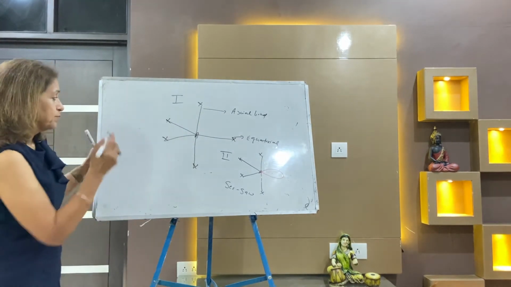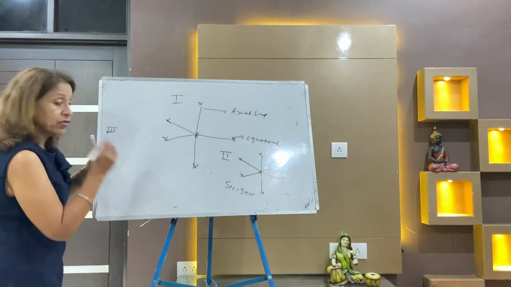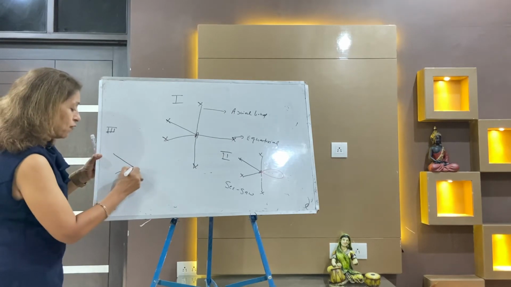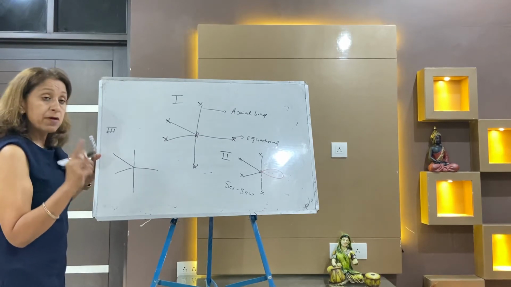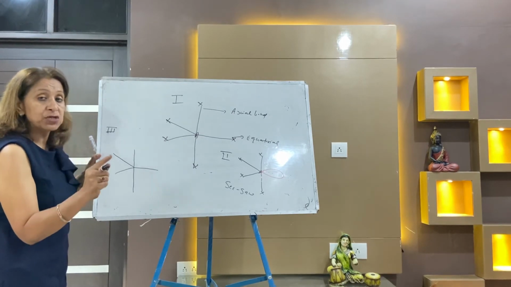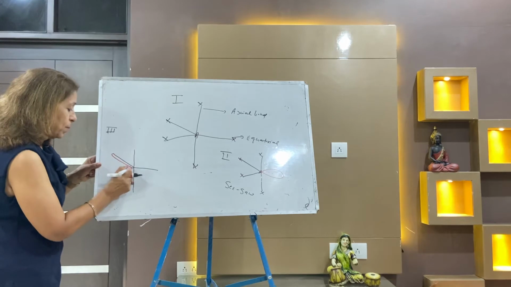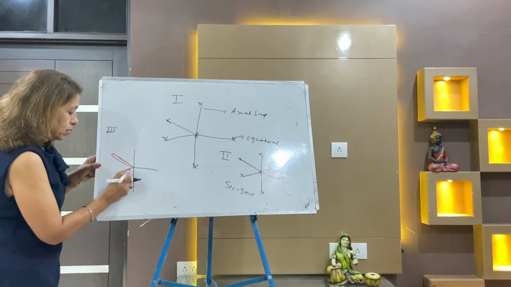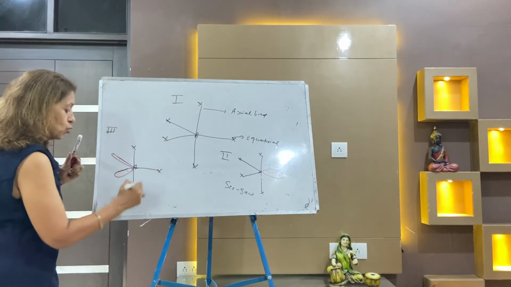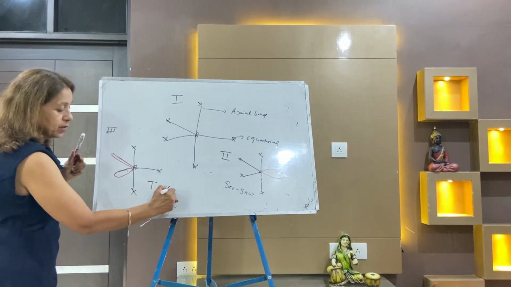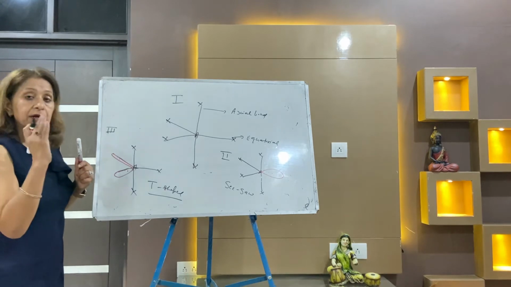I'm taking the third one. If there are two lone pairs and three bond pairs, then again it's trigonal. First I will draw trigonal bipyramidal. Now there are two lone pairs. Always put your lone pair at that position where it feels less repulsion, that is the equatorial position. So this is a lone pair, this is two lone pairs, and three bond pairs, AX3. So now it is your T-shape. T-shaped. Four types of shapes come in sp3d hybridization.